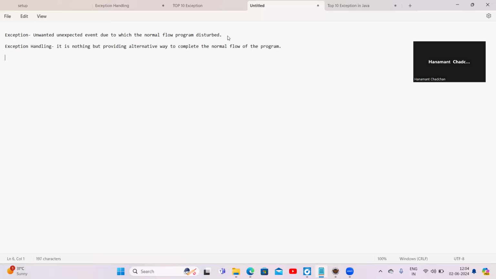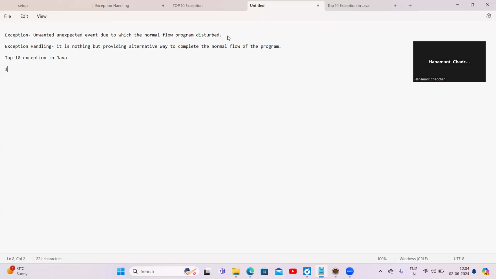Basically, today we are going to learn the top 10 exceptions in Java. What are the top 10 exceptions you will raise during coding or programming? Those exceptions we are going to study today. What is the first exception?